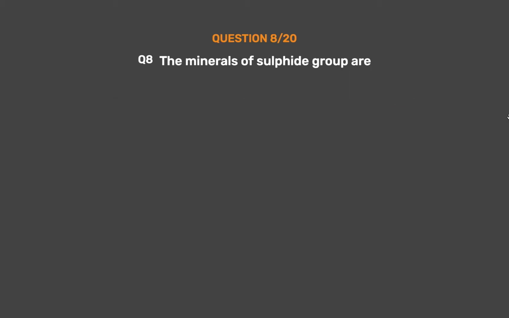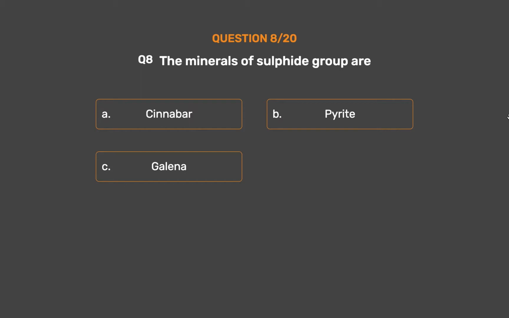Question number 8. The minerals of sulphide group are Option A. Cinnabar. Option B. Pyrite. Option C. Galena. Option D. All of the above.